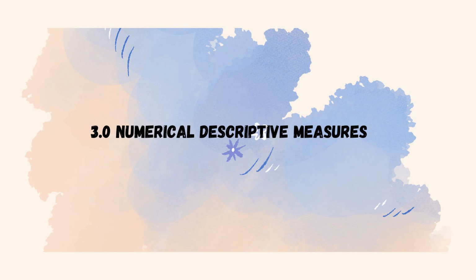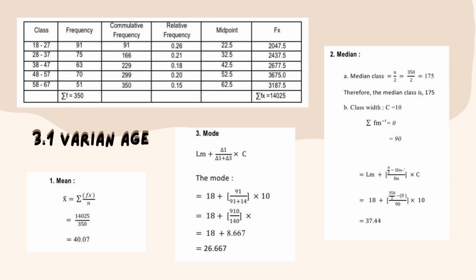So my part is about numerical descriptive measures. The first is measure of central tendency for age: mean 40.07, mode 26.667, median 37.44.